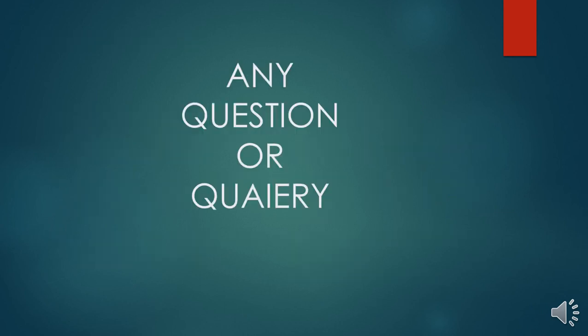Now, dear students, if you have any question or query about today's lesson, we have discussed in brief what a variable is, what a constant is, what a qualitative variable is, what a quantitative variable is, and how a quantitative variable can further be divided into discrete or continuous variables.